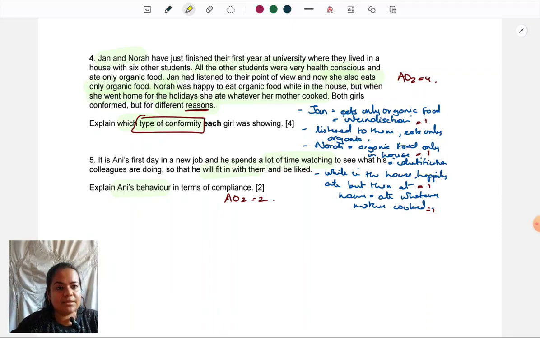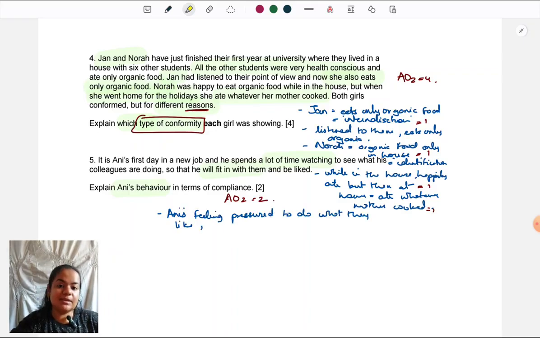So he is doing what his colleagues are doing to fit in, to be liked. He's watching what they are doing. So that shows he's being pressurized to give a lot of time to see what they're doing. He's feeling that pressure that they won't like him unless he does what they are doing. So that's the kind of pressure he's feeling. In the first point, we can just explain that. And he's feeling pressured to do what they like. And the behavior in which we see the pressure he's feeling is that he's keeping a lookout for what they are doing.